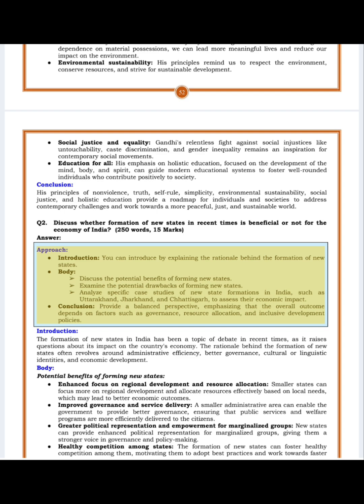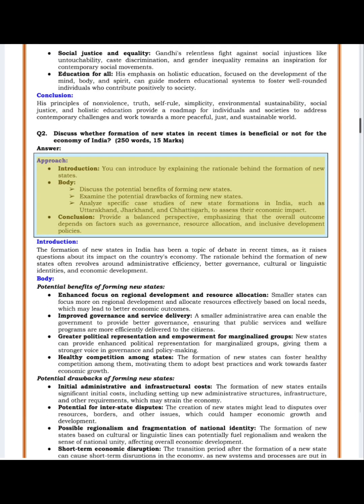Approach. Introduction. You can introduce by explaining the rationale behind the formation of new states. Body. Discuss the potential benefits of forming new states. Examine the potential drawbacks of forming new states. Analyze specific case studies of new state formations in India, such as Uttarakhand, Jharkhand, and Chhattisgarh, to assess their economic impact. Conclusion. Provide a balanced perspective, emphasizing that the overall outcome depends on factors such as governance, resource allocation, and inclusive development policies.